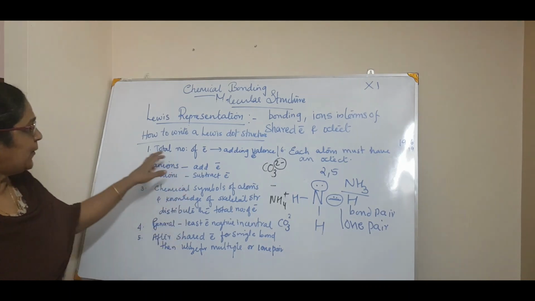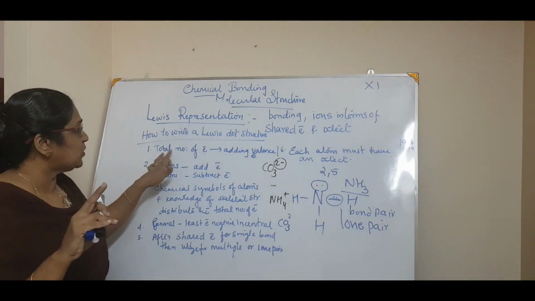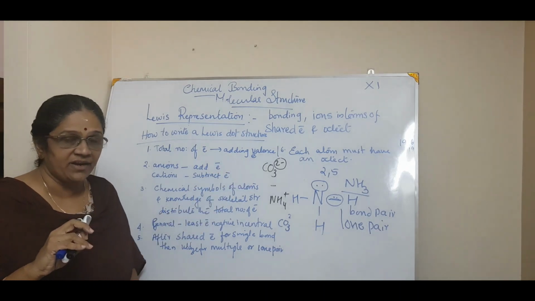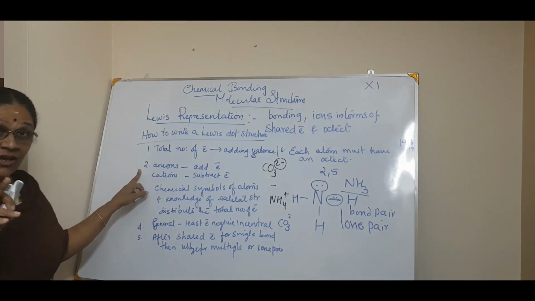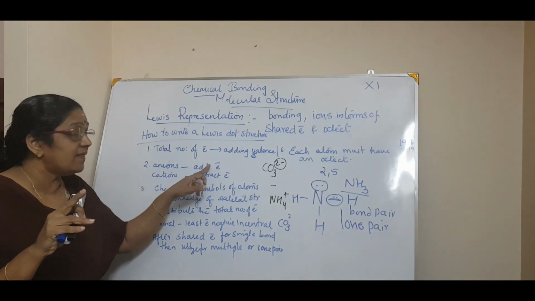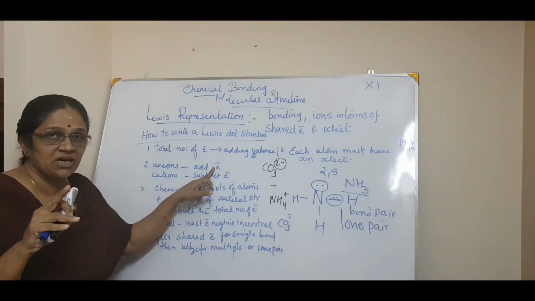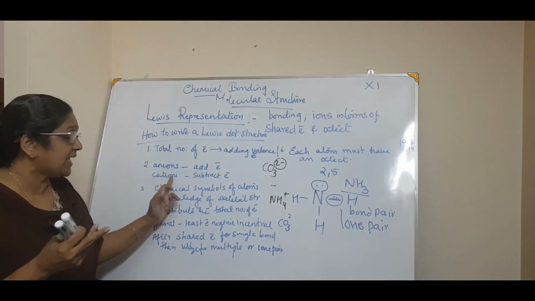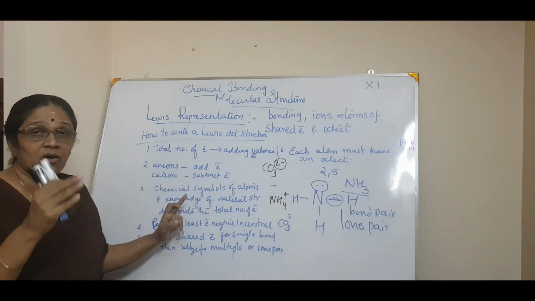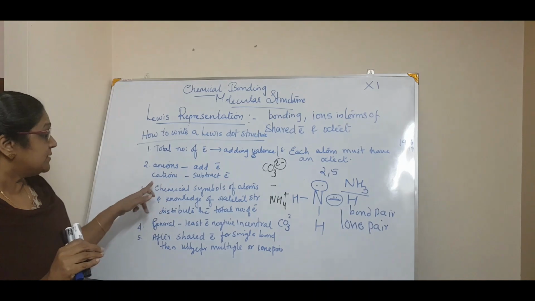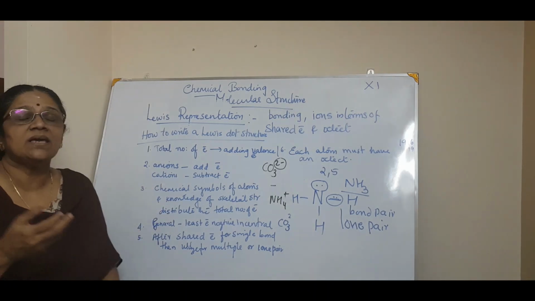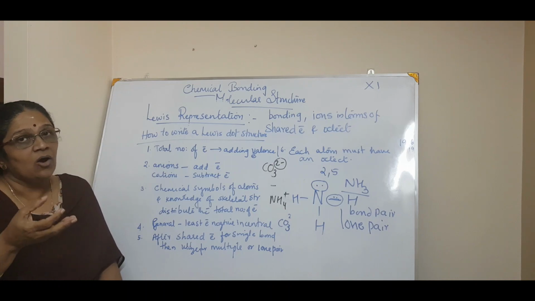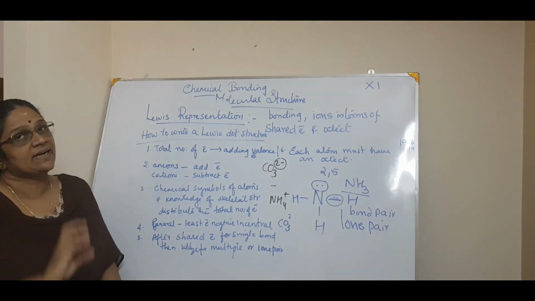Okay, once again I will tell you. First you calculate the total number of electrons. How? By adding the valence electrons, correct? Second, if it is an anion, add the electrons: for -1 charge, it's +1, for -2, +2, etc. For a cation, you subtract the electrons according to the charge, correct? The third is, you know the chemical symbols of the atoms. Then you have a general idea of the skeleton.